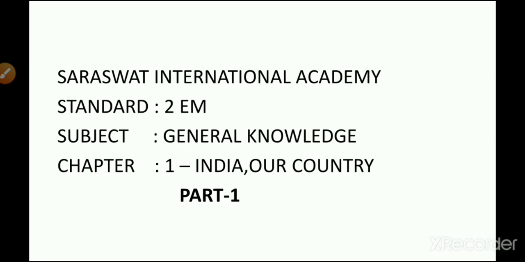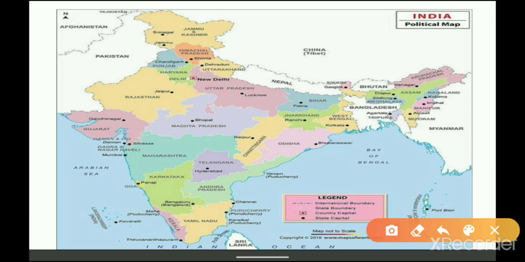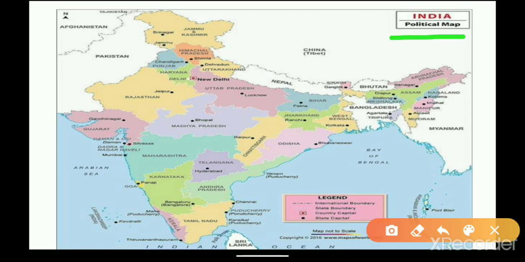But before starting with our lesson, I want to show you one picture. You have to identify what picture that is. So can you see this picture? What is this? This is nothing but our India map. In this map we find all our states in India, their boundaries, oceans, lakes, rivers. So let us see what this map tells us.